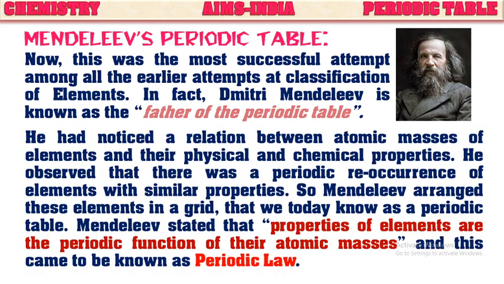He had noticed a relation between the atomic masses of elements and their physical and chemical properties. He observed that there was a periodic reoccurrence of elements with similar properties. So Mendeleev arranged these elements in a grid that we today know as a periodic table. Mendeleev stated that properties of the elements are periodic functions of their atomic masses, and this came to be known as the periodic law, that is, Mendeleev's periodic law.